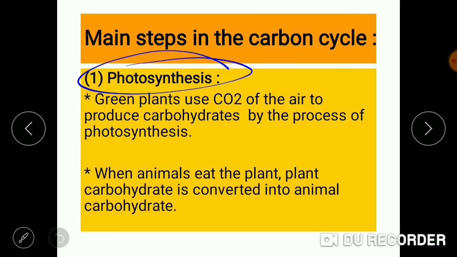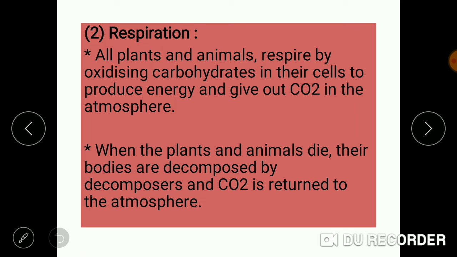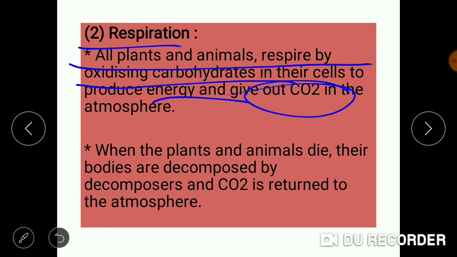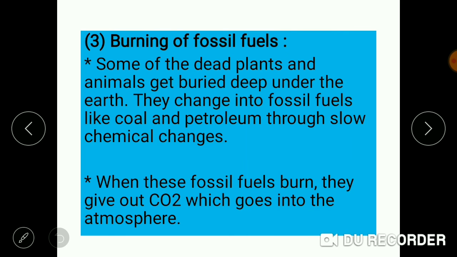First one is photosynthesis, in which green plants use CO2 present in the air and produce carbohydrate by the process of photosynthesis. When animals eat up plants, plant carbohydrate is converted into animal carbohydrate. Next is the process of respiration, in which all the plants and animals respire by oxidizing the carbohydrate and produce energy, and in this process CO2 is released in the atmosphere. When these plants and animals die, their bodies get decomposed by the decomposers, and this process also releases CO2 in the atmosphere.